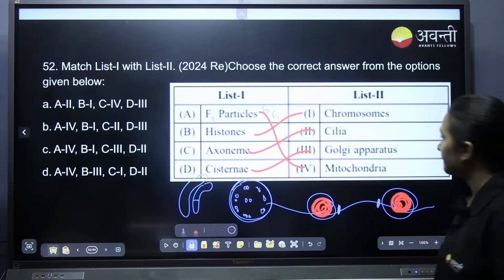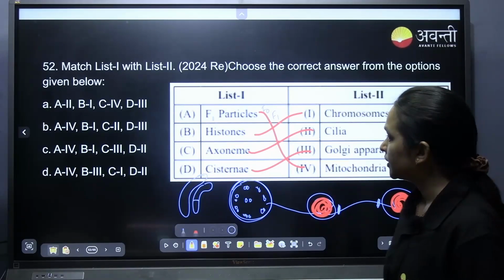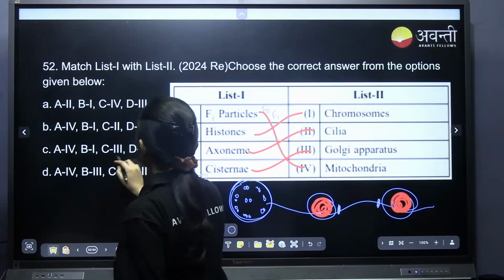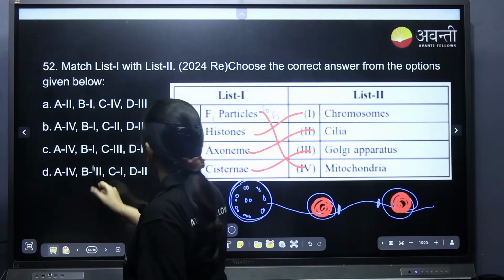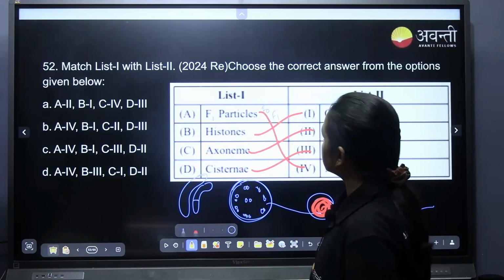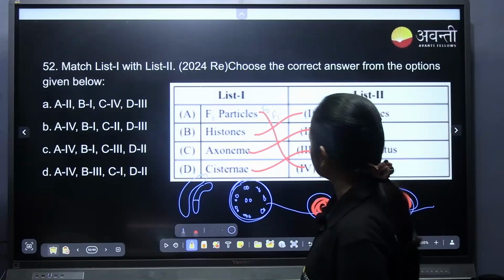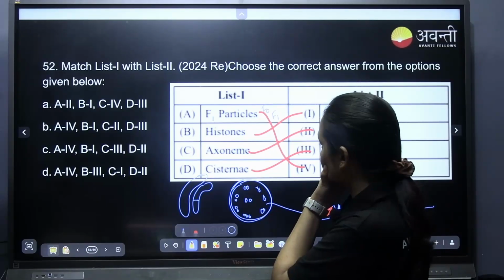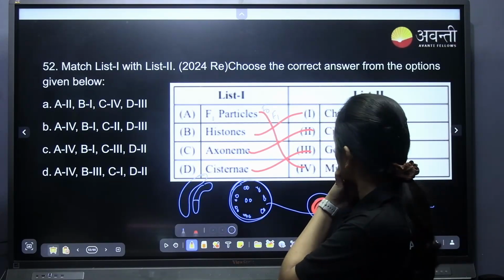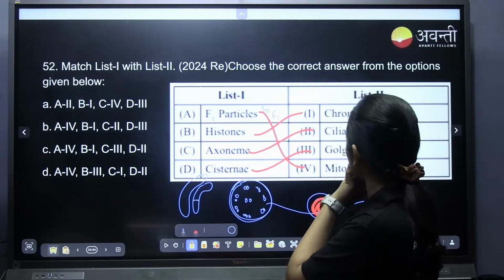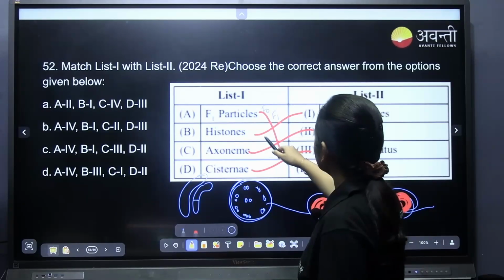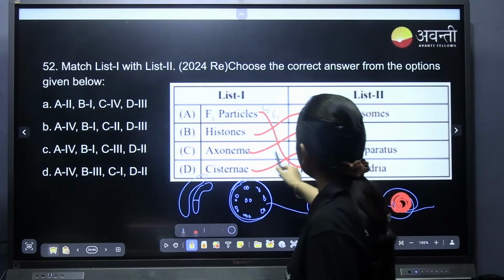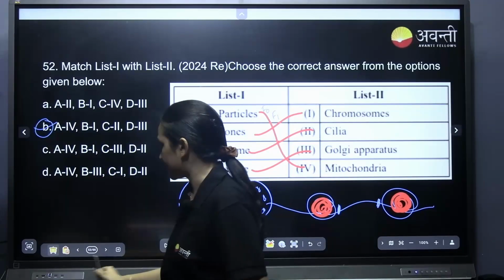So A4, B1, C2, D3. Yes, sorry, this one. B is the correct answer.